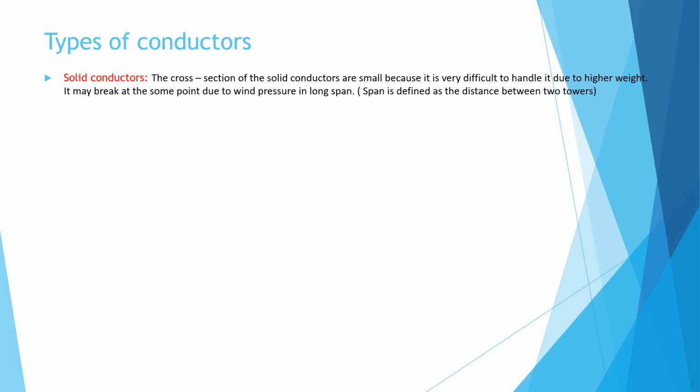Then we'll see the types of conductors. The solid conductors. Just now we saw the solid conductors, stranded conductors and hollow conductors. Solid conductors mean only one conductor is present inside one insulator, and it is used for a smaller length of transmission line.